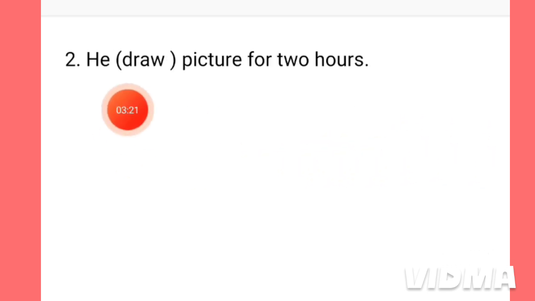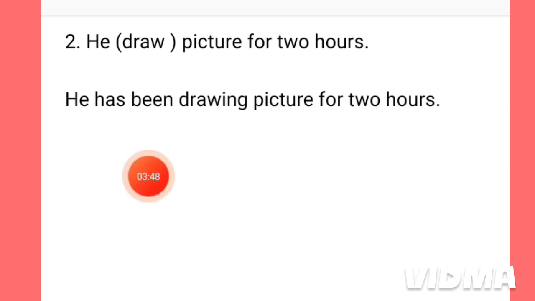This is the second sentence. He draw picture for 2 hours. This sentence also expresses that he started drawing picture and he has been drawing picture still. So the actual sentence will be this. He has been drawing picture for 2 hours. Like the previous sentence, this is also in the present perfect continuous tense.